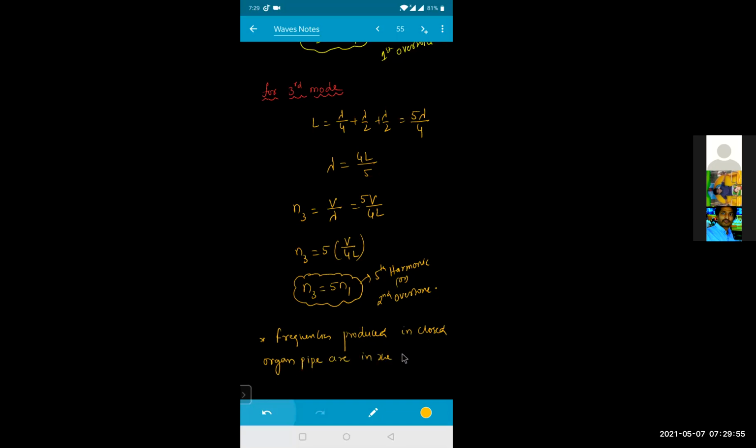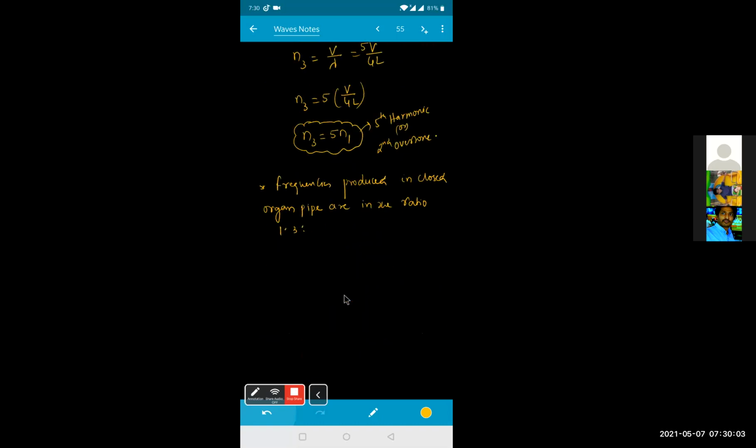are in the ratio 1:3:5. That is, only odd harmonics are being formed.